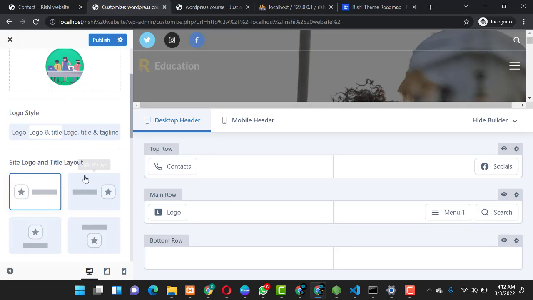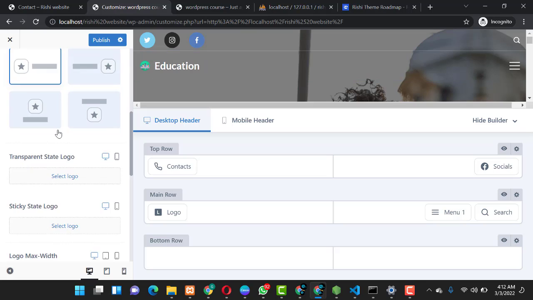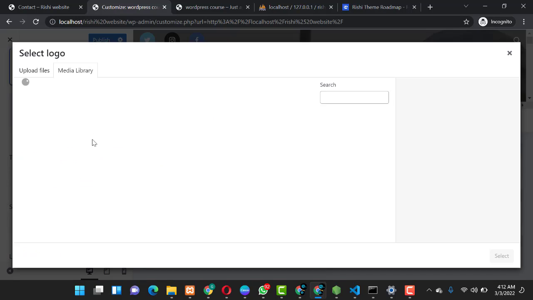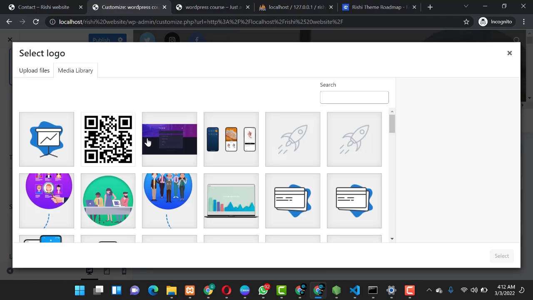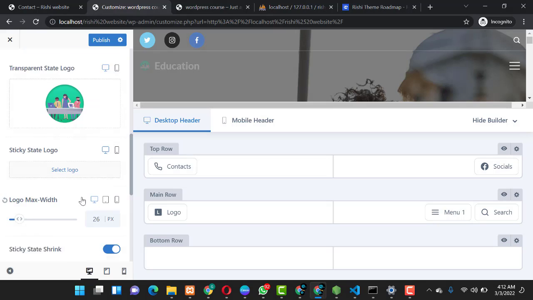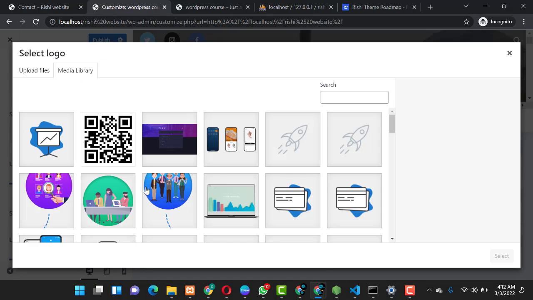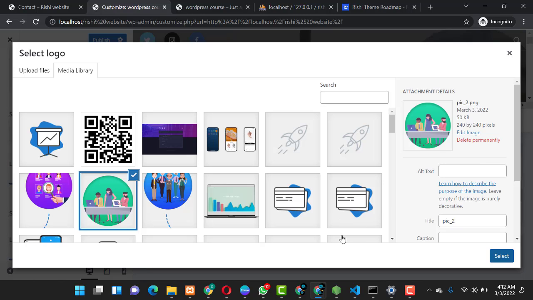So you can also choose how you want your header to appear. Maybe you want your logo to be on the left, you want it to be here. You can choose to display the tagline or not, and other stuff. So you can still come over here to transparent text logo, you choose it. You still choose the same image, you select, and you can still come over here to select logo, sticky header logo, and choose the same logo.